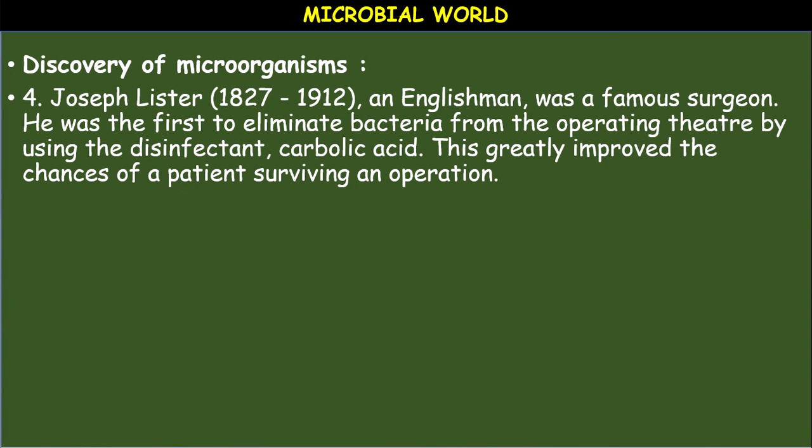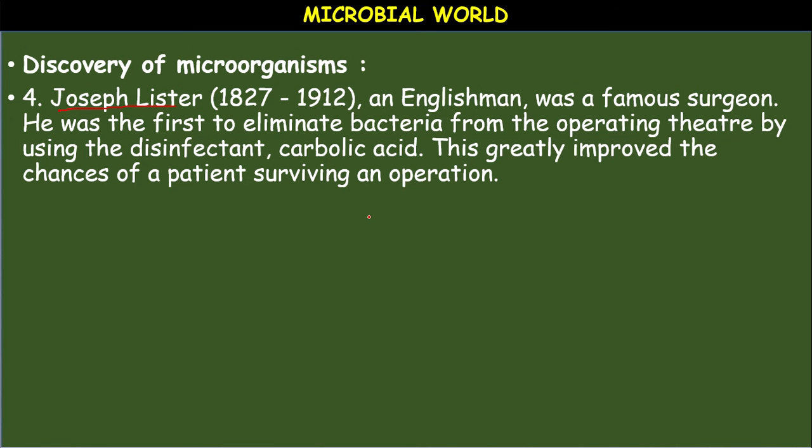Next, Joseph Lister. He is an Englishman and was a famous surgeon. He was the first to eliminate bacteria from the operating theatre by using the disinfectant carbolic acid. Sanitization, we say nowadays. He started it first.